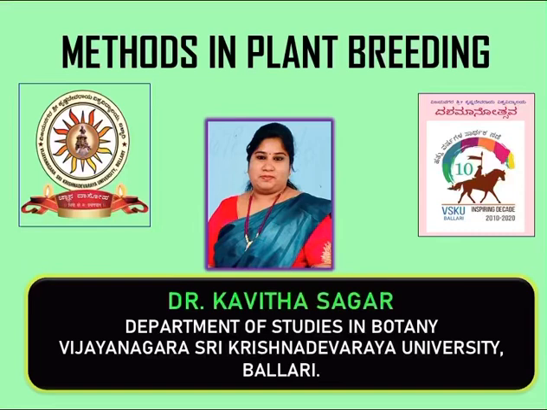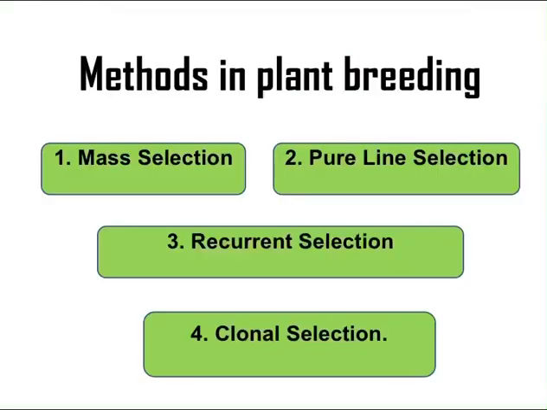So this was very much in brief about the different phases of the plant breeding programs. So basically we understand this plant breeding program in four different categories or types. So first thing is mass selection, second is pure line selection, another type of breeding is recurrent selection, and fourth is clonal selection. So let us quickly have a look into all these four, and let us start with mass selection.